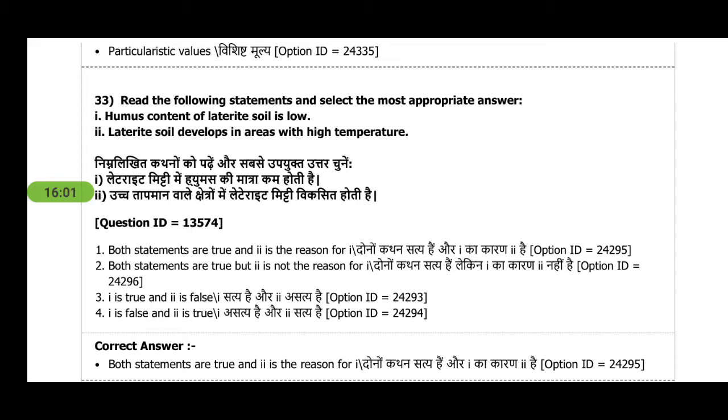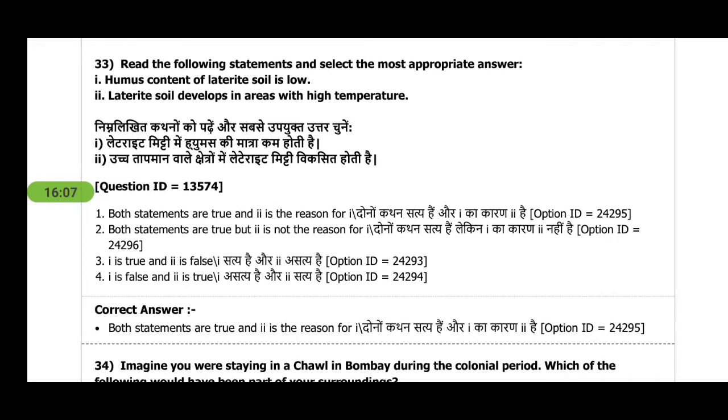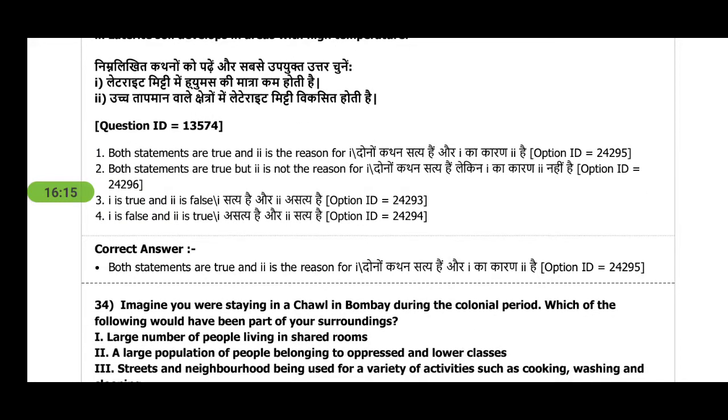Next question is, read the following statements and select the most appropriate answer. So you can see that humus content of laterite soil is low. Laterite soil develops in areas with higher temperature. So both statements are true, and the second is the reason for the first.